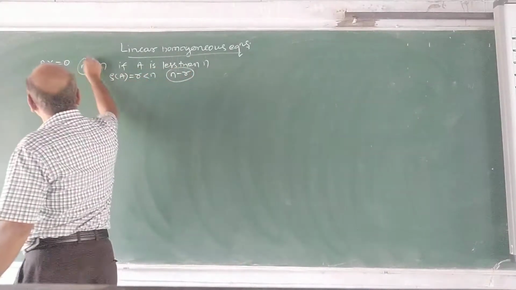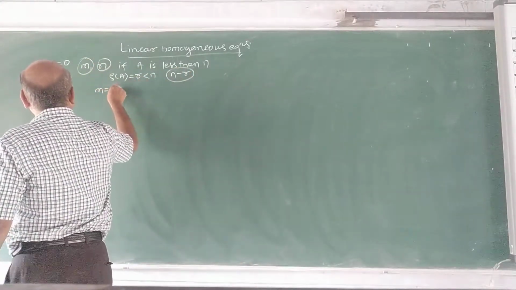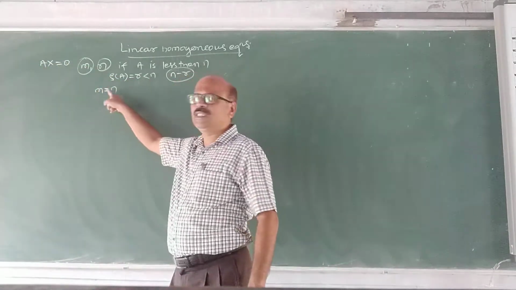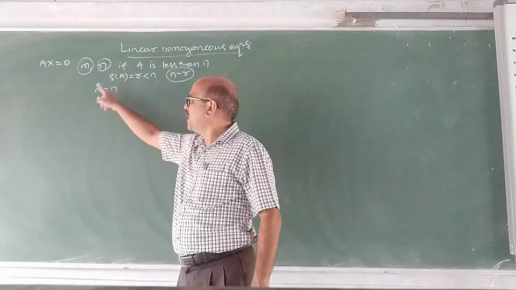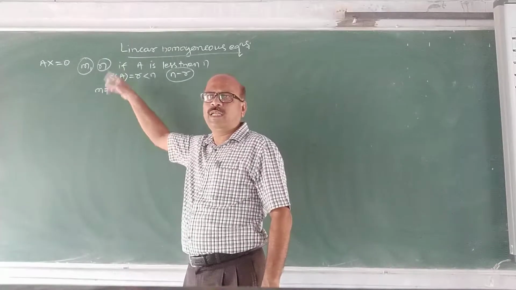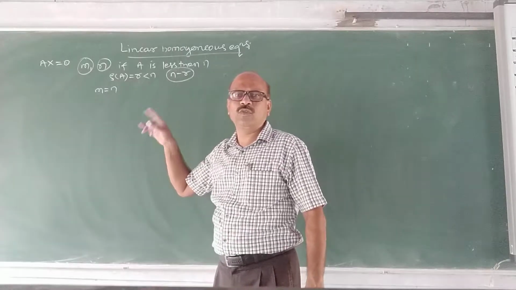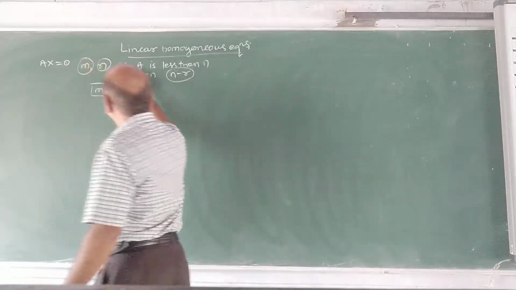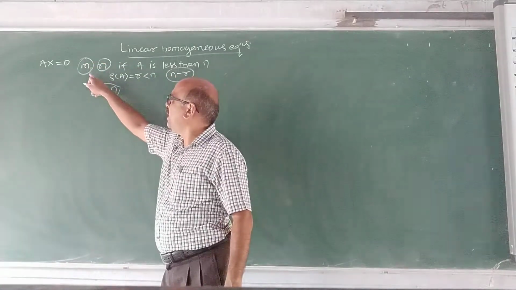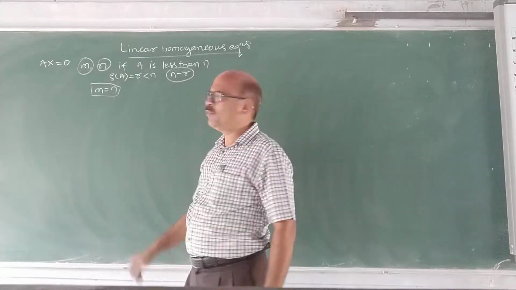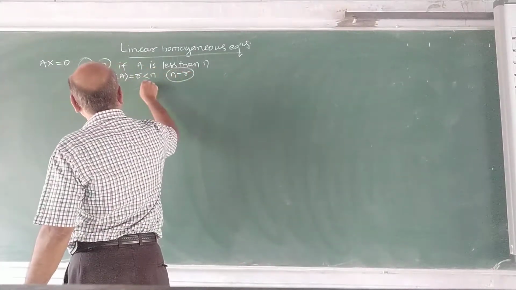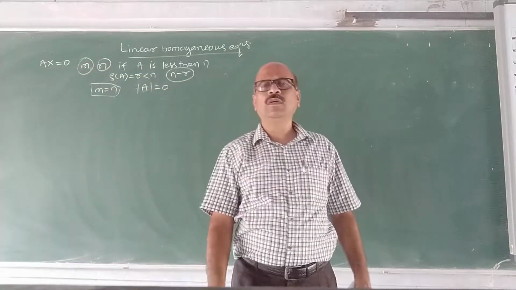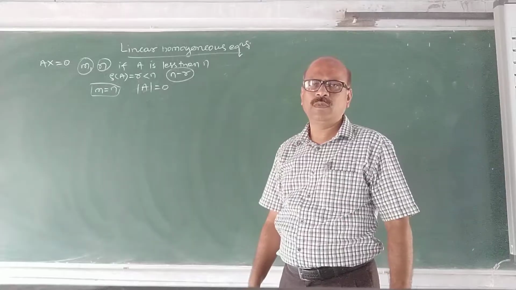Now one more case: suppose m is equal to n. What do you mean by m equal to n? It means the number of equations is the same as the number of unknowns. Suppose there are 10 linear equations in 10 unknowns, x1, x2, up to x10. Then what is the condition? The rank of A must be less than n. Therefore, A is singular, and then only the equations have a non-trivial solution.